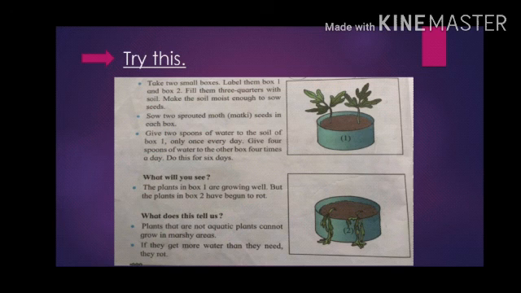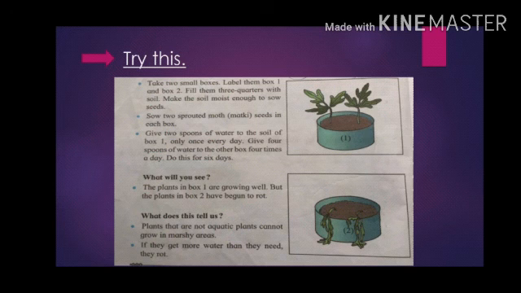What you will see? We will see that in box number 1, the plants are growing very well. But the plants in box number 2 have begun to rot. Rot means decay. Now, think why there is a difference in the plants in box number 1 and box number 2?